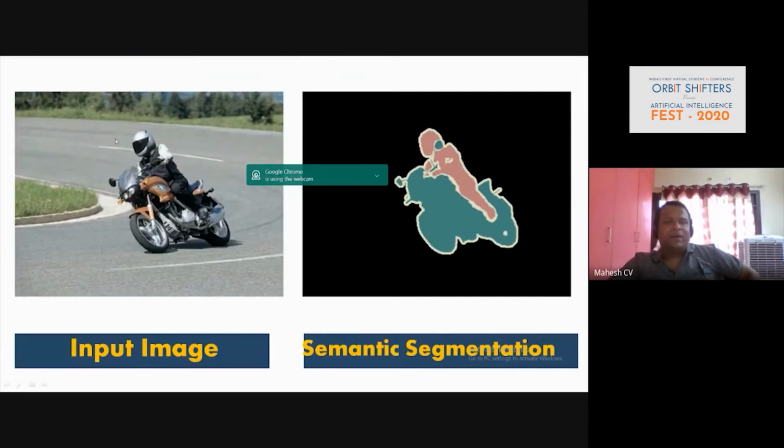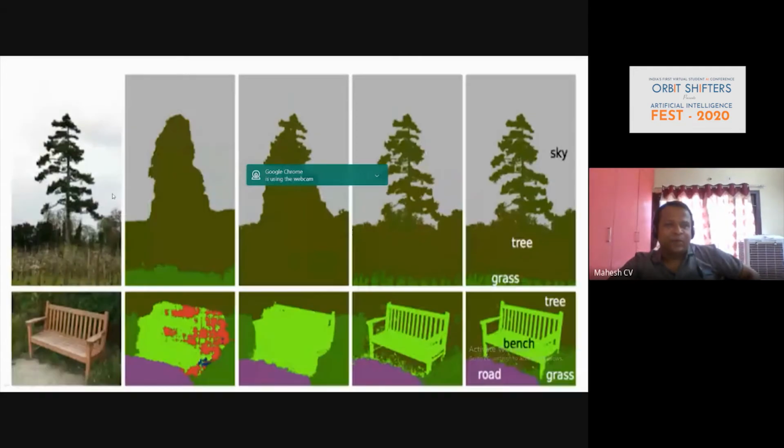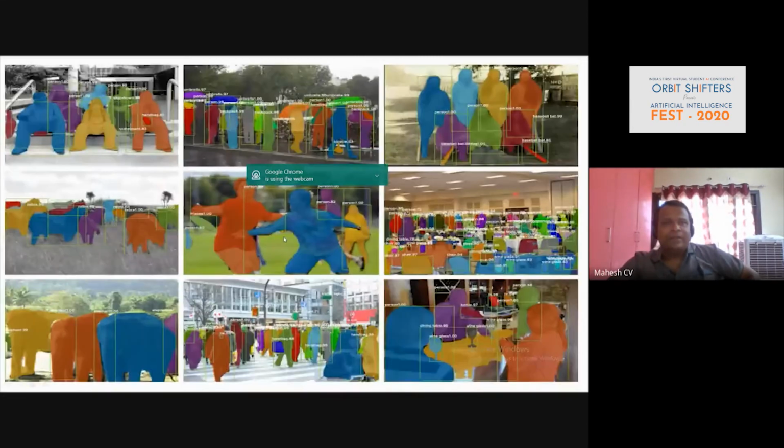If you are getting some kind of input, the actual image is like this. When you process this, the semantic segmentation output will be like this. So this is your input image. On the left hand side, you can see a tree, and these are the processed outputs. This is your bench, and on the right hand side, you can see the four images. This is basic instance segmentation. Same here, you can see multiple examples with a person, but we are not going to mention a particular name, we are least bothered about the background as we are targeting the pixel. So very heavily for instance segmentation, we'll use Mask R-CNN.